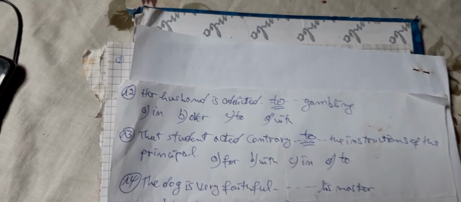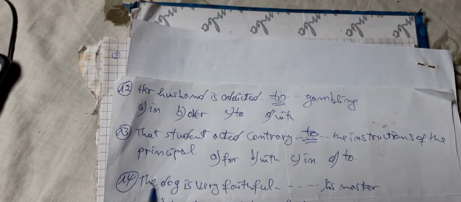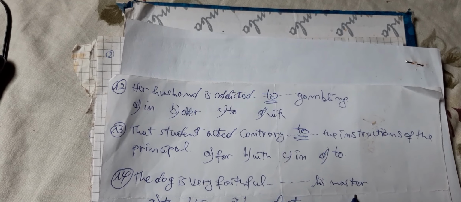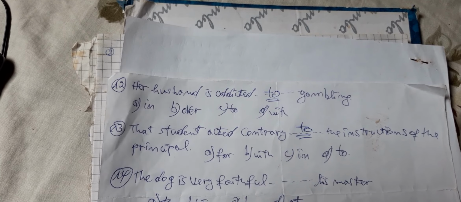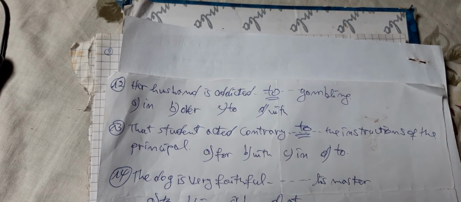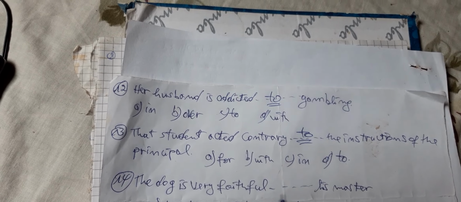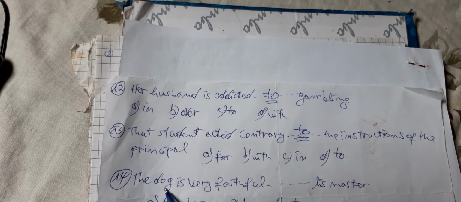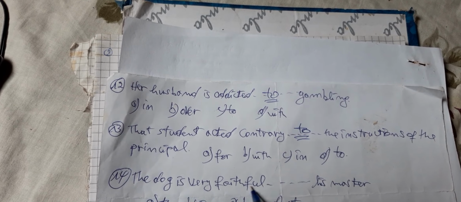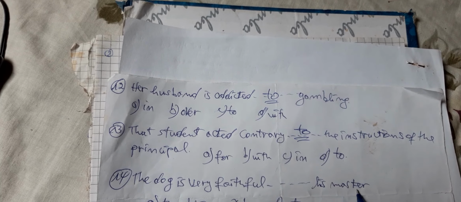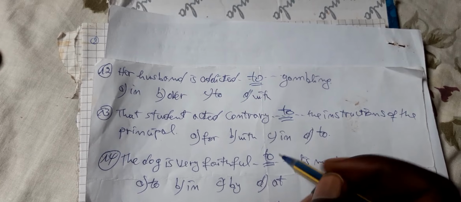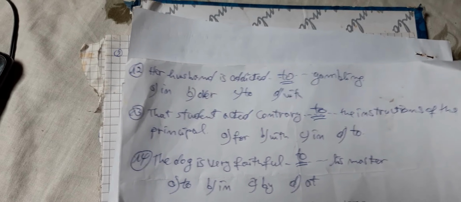Number fourteen: the dog is very faithful ___ his master. We have to, in, by, and at. We're going to use to because these two connect the dog and the master.